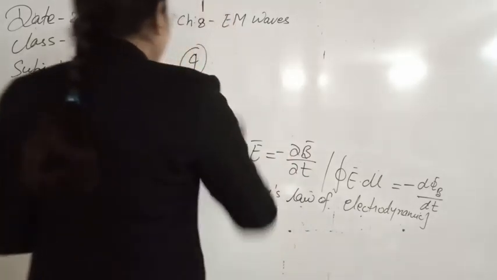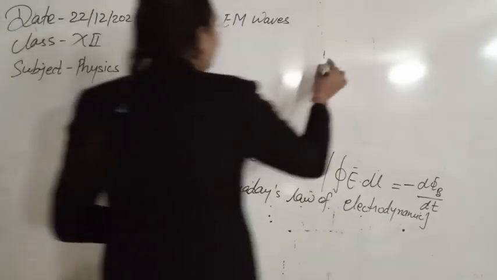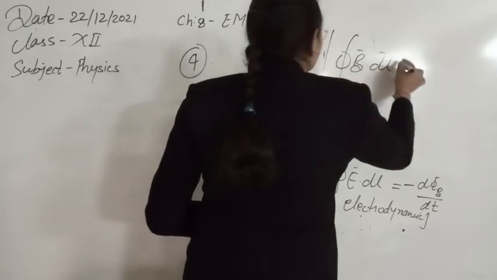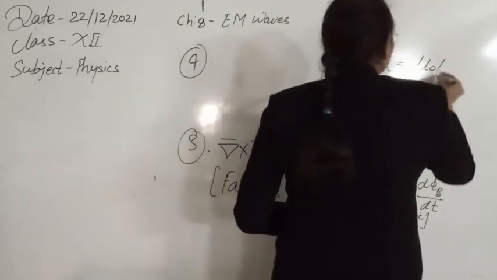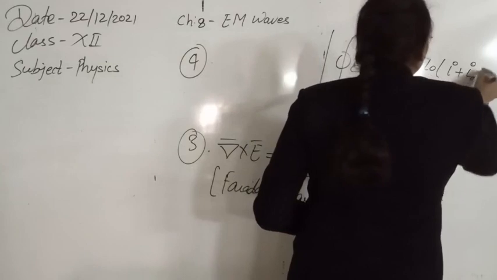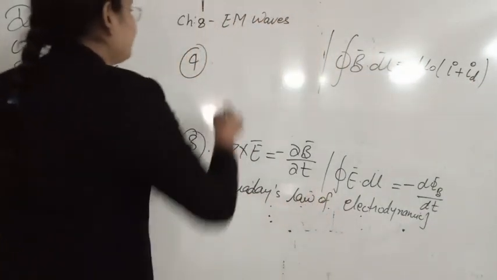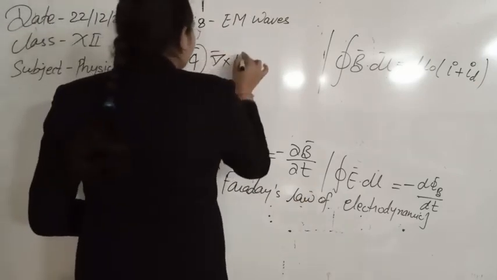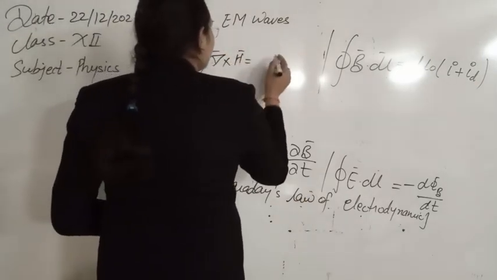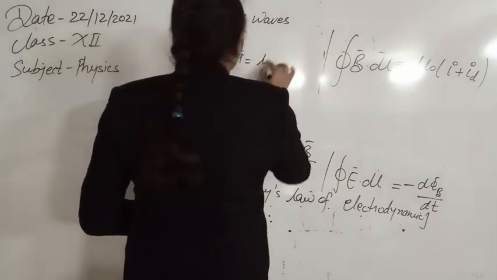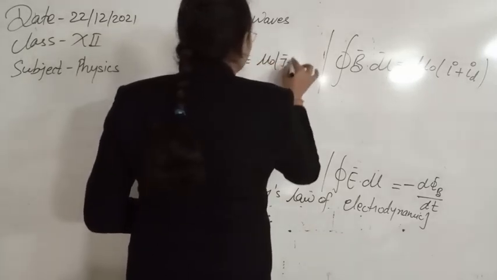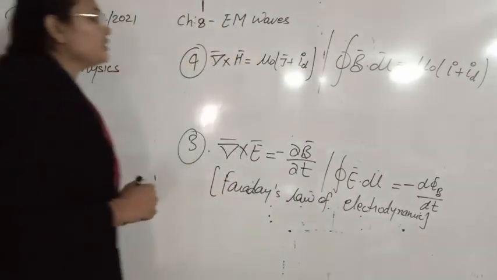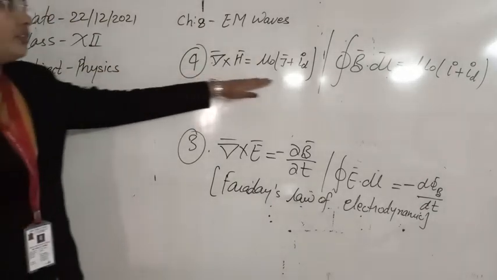So he has taken that as equation 4, and that is now written in integral form. First, you write the closed integral of B dot dl, which is equal to mu 0 times (I plus id). So this is in integral form. Now in differential form, this is written as del cross B is equal to mu naught times (J plus id), where id is epsilon 0 times del E by del t.